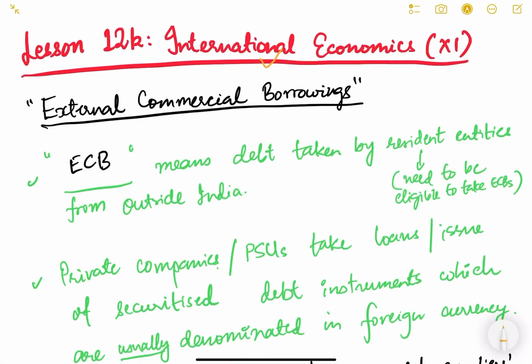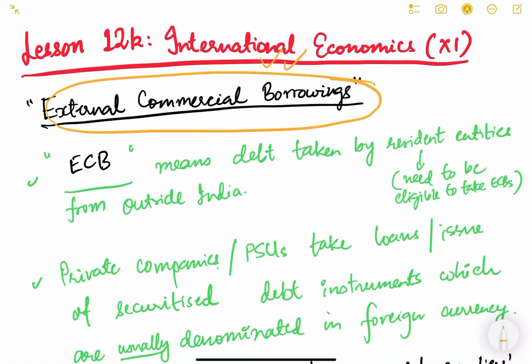So let us continue international economics. In this video, we will study external commercial borrowings. Although it is not an investment in our shares or bonds, it is considered a foreign investment because foreign institutions like banks or financial institutions are extending loans, extending debts to Indian commercial undertakings. That's why they are part of our capital account in the balance of payments, and they are still considered foreign investments, because they are a kind of credit, a kind of debt instrument invested in India.